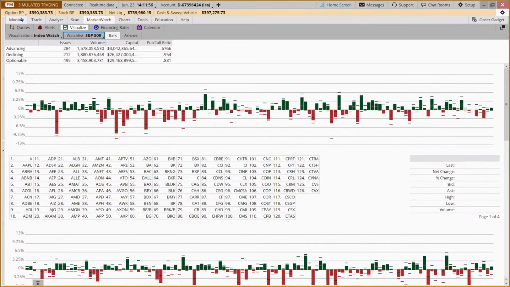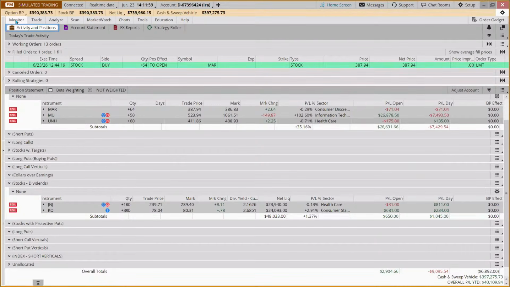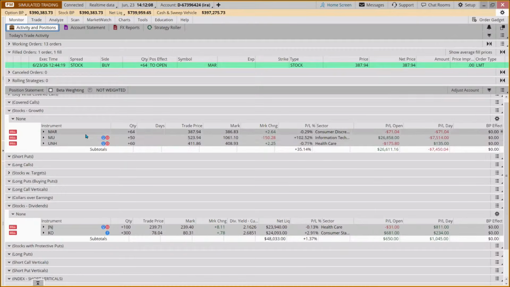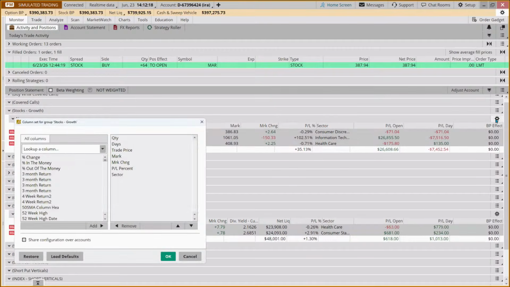So let's look at our example portfolio. I know that I don't normally teach this class, but one thing I thought would be interesting is to look at the positions in this portfolio that are stock positions, more buy and hold. I added the sector. If you don't have sector, you can come to the sprocket at the side of the group, type in sector and then add it.